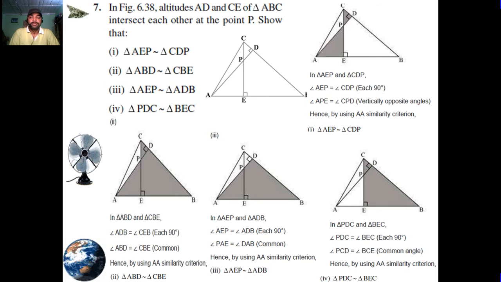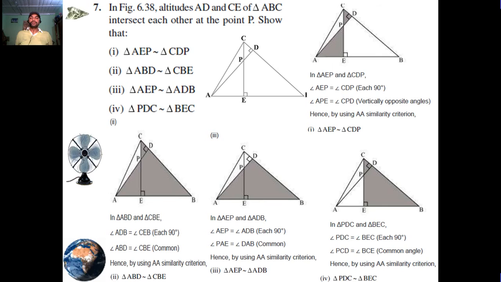Here is the first. Now, in triangles AEP and CDP, angle AEP equals angle CDP, each 90. Angle APE equals angle CPD, vertically opposite angles. Hence, by using AA similarity criterion, triangle AEP is similar to triangle CDP.